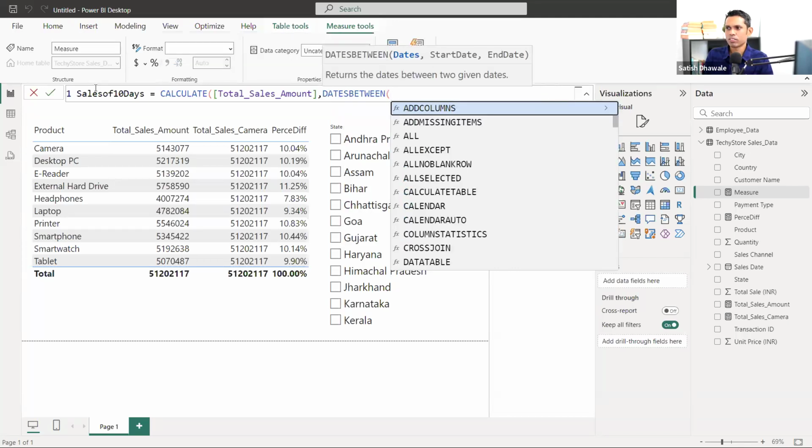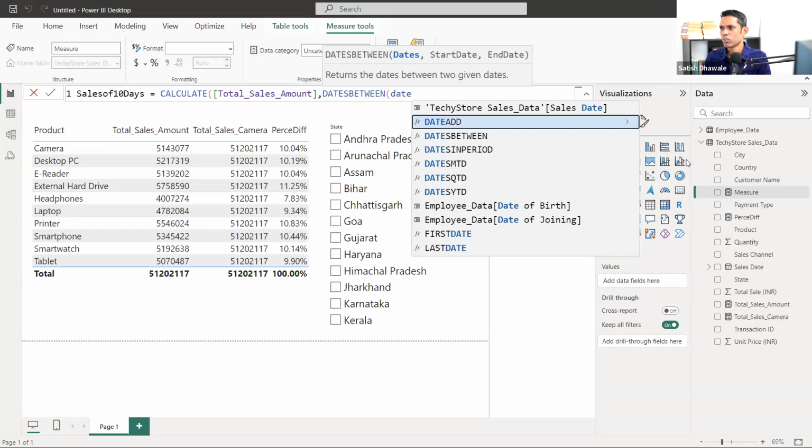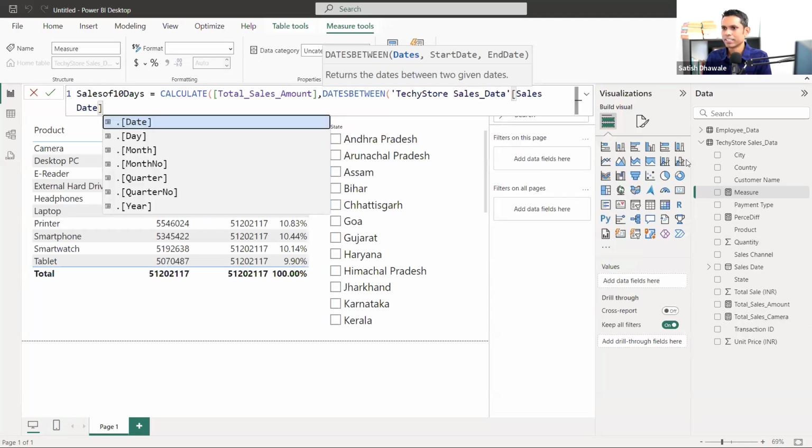There are a lot of options, a lot of formulas related to dates. Later on, you can explore on your own with ChatGPT's help. Okay. So now there are 3 arguments inside DATESBETWEEN: dates, start date, and end date. It's simple again. My date column is inside our date table. Where is the date? Sales date. The name of that particular date column is sales date. So I'm going to select this sales date. Once I select, I'll select this one, dot date.